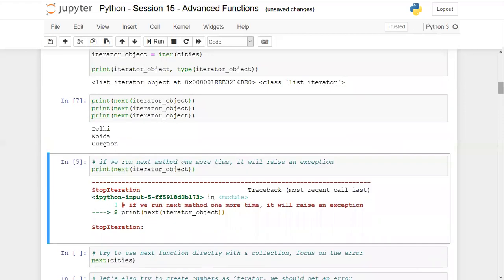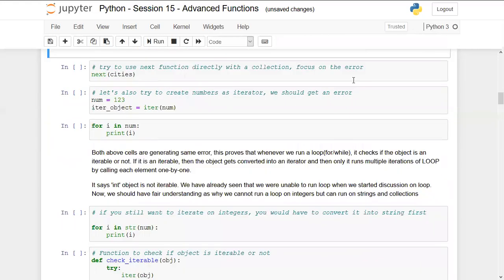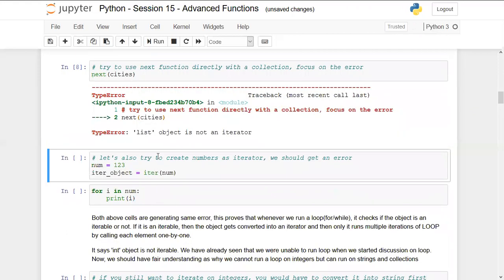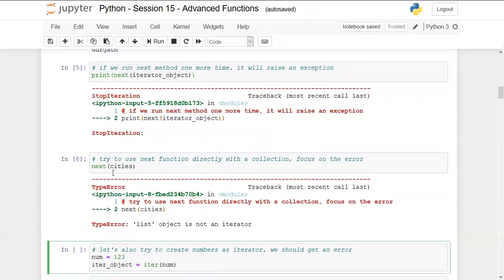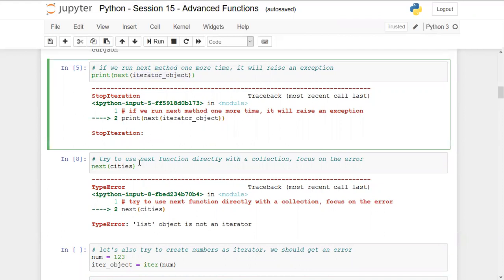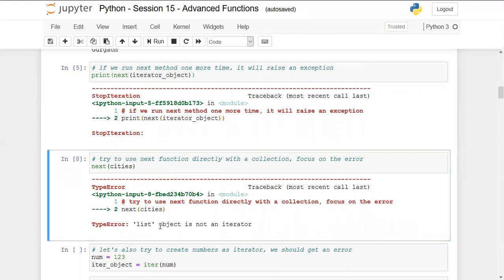Okay, moving to the next example. One more thing: if I use the next function directly on the iterable rather than the iterator, it will raise an exception that the list object is not an iterator, even though we already know a list is indeed an iterable.